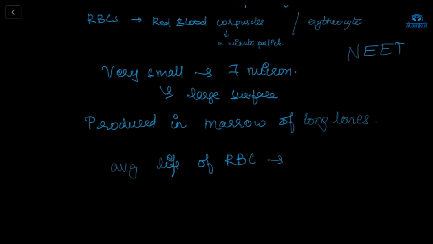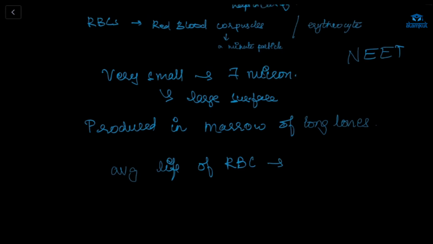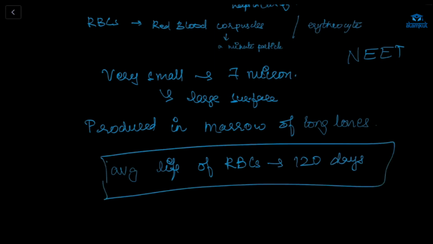What is the lifespan, the average life of the RBC? The size is 7 micron. The average life of RBC is 120 days. This sometimes comes as MCQs. In adults, it is produced in long bones.